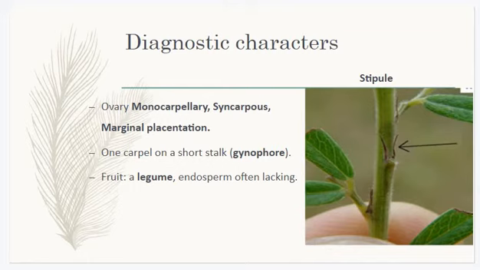And the fruit is a legume. What is a legume? നമ്മൾ കാണുന്ന പയറിന്റെ വിത്താണ് legume. And often the seeds are non-endospermous. They don't have an endosperm. And fruits are leguminous fruits.